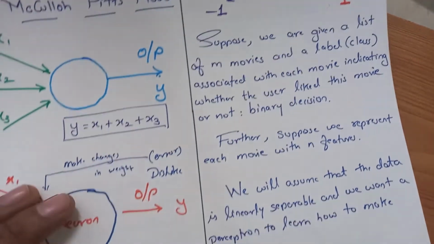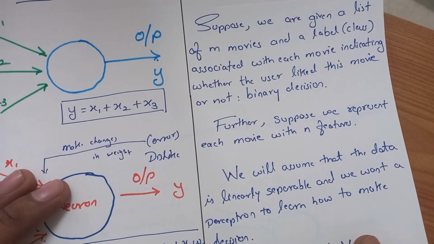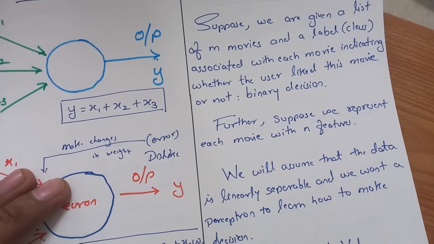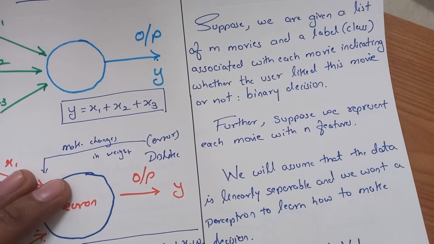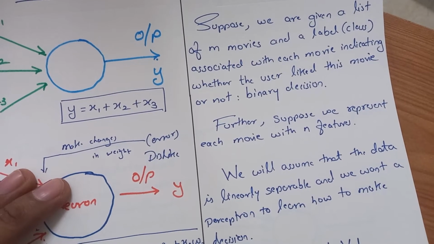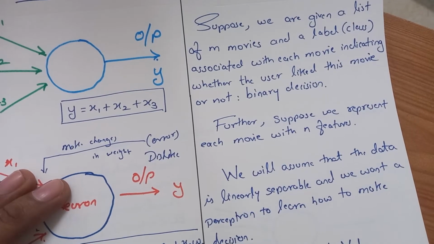We will assume, and this is very important, because only then will the perceptron algorithm work, that the data is linearly separable. Looking at the diagram on the screen, I hope you will understand what is meant by linear separability.